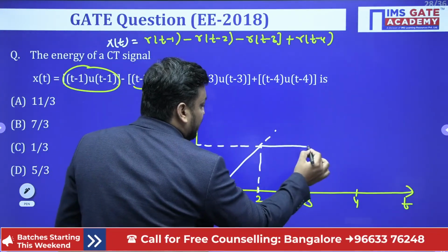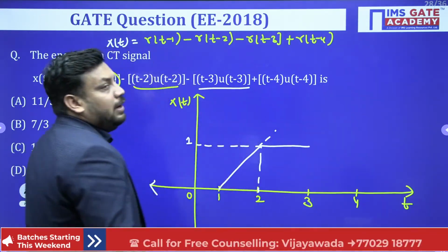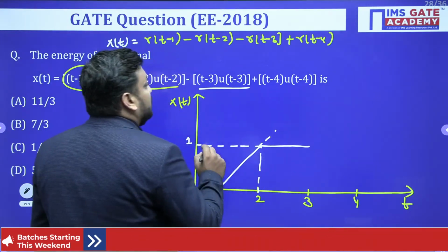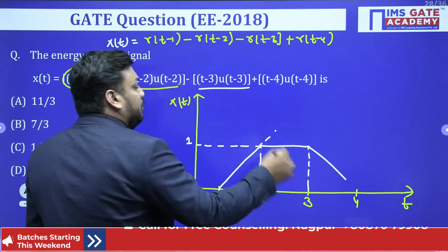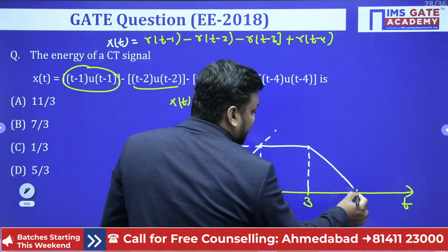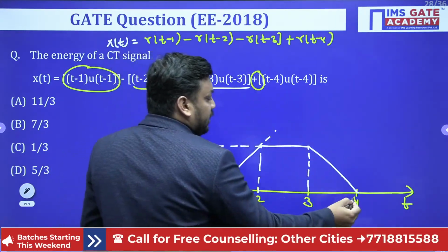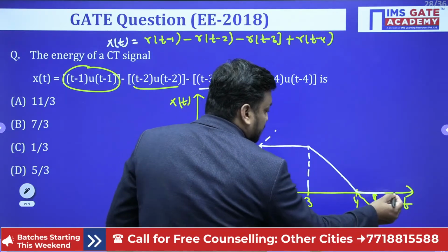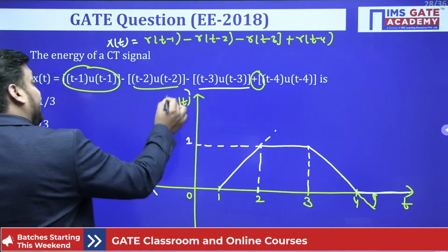So we have a constant line, till which value? Till 3. At plus 3, again we have decreasing because of the minus sign, the same ramp with slope minus 1. So we'll reach like this. And the same slope will be compensated with positive sign here, from here to here positive. After that we will reach this place like this. So this is my x(t) waveform.